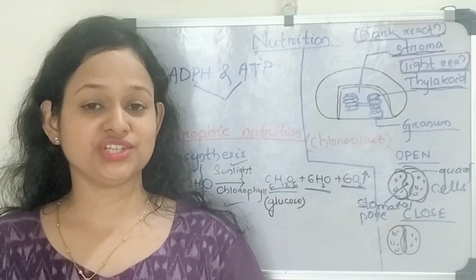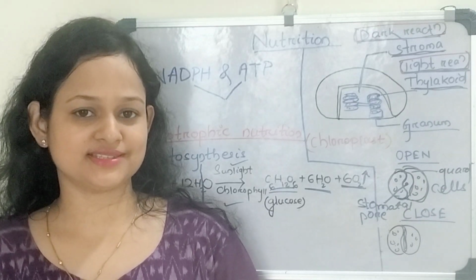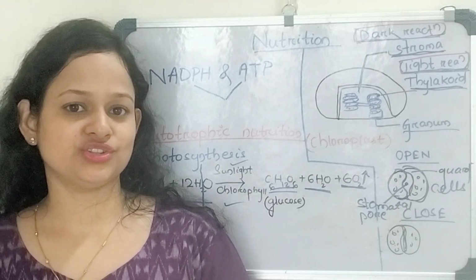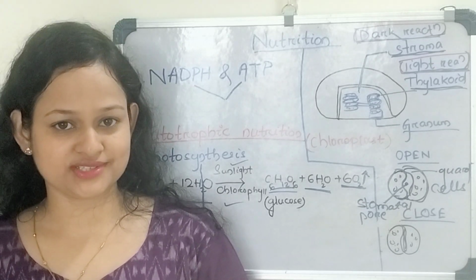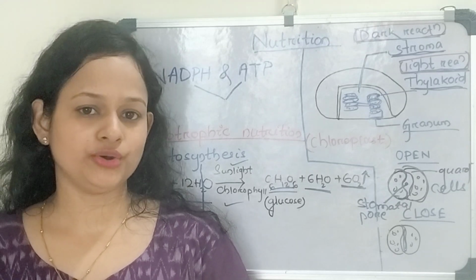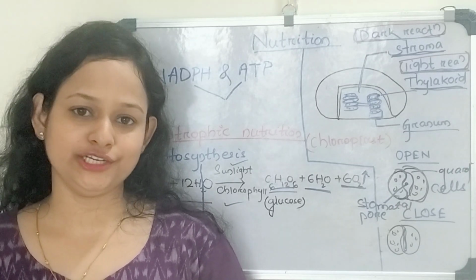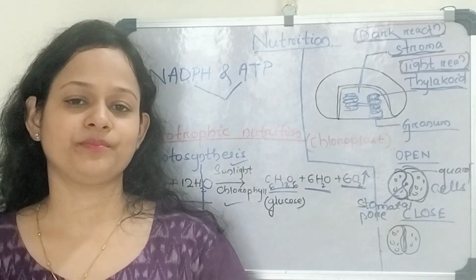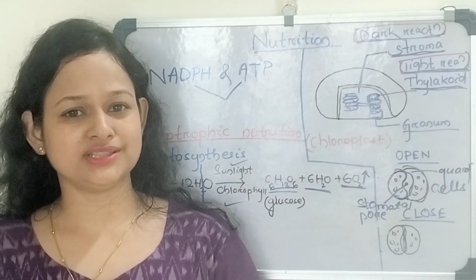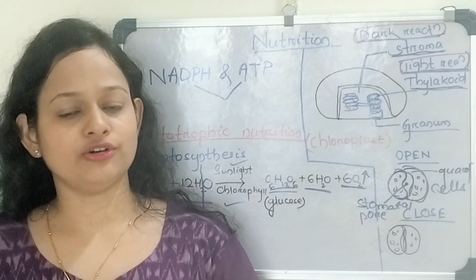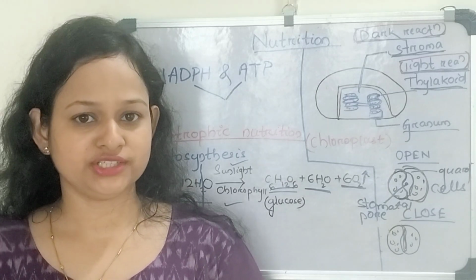So next comes the significance of photosynthesis. The process of photosynthesis maintains the atmospheric carbon dioxide and oxygen. It also produces the biotic component of the environment. It gives the organic food and ATP to the living organisms. So photosynthesis is a very important process for the survival of our biotic component.